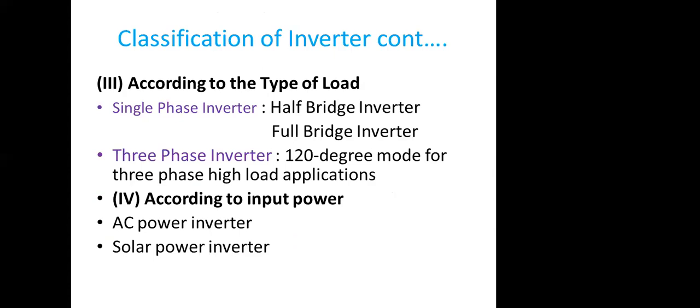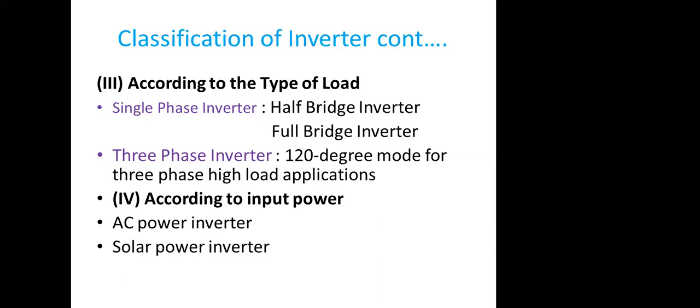And if you use a half bridge, what happens is from the DC voltage we get only half of the voltage at the output. But in full bridge, whatever input voltage we give, suppose we give 100 volts DC, definitely the output will be 100 volts. That is the main difference, and depending upon the requirements, we use half or full bridge.